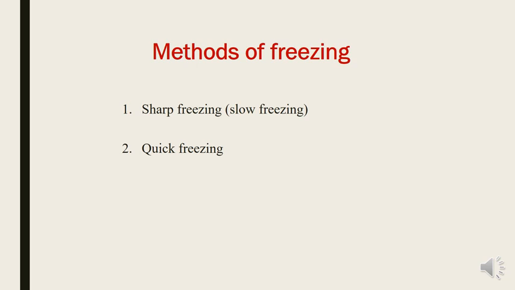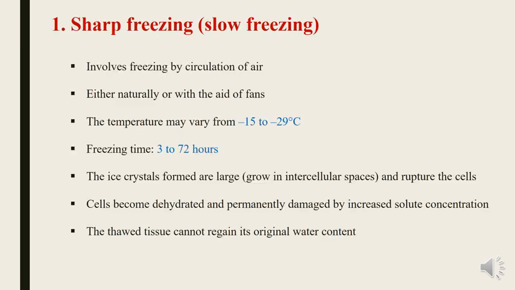And what are the different methods of freezing? Mainly there are two methods: the first is sharp freezing or slow freezing, and the second is quick freezing or rapid freezing. So one is slow freezing and one is rapid freezing. The first one, sharp freezing or slow freezing, consists of placing food in a cold room where we are blowing cold air between minus 15 and minus 29 degrees Celsius. As the name indicates, it's slow freezing. The freezing time required is 3 to 72 hours.